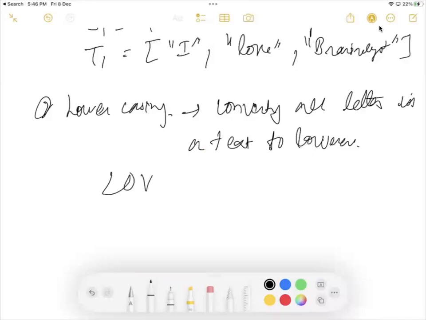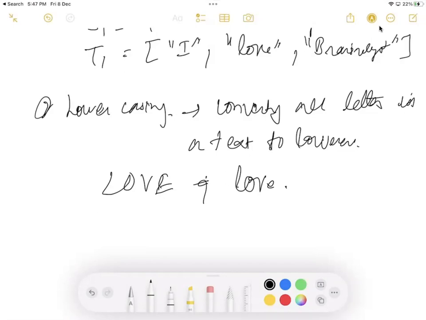For example, I have one word, love, and another word, LOVE. The machine treats these words differently, as distinct words, but they are similar words. To avoid this issue, we change all the words to lowercase. So this is our one step.